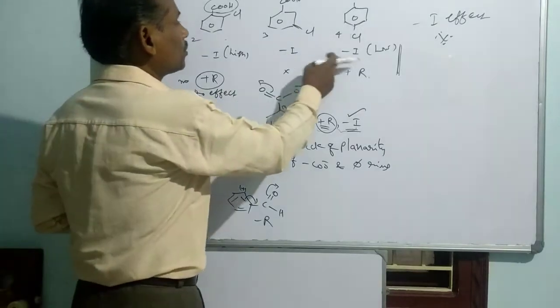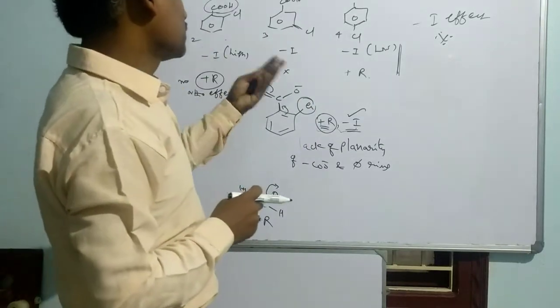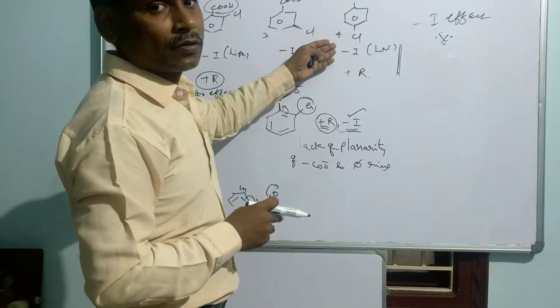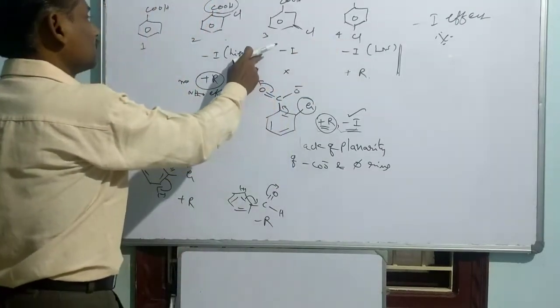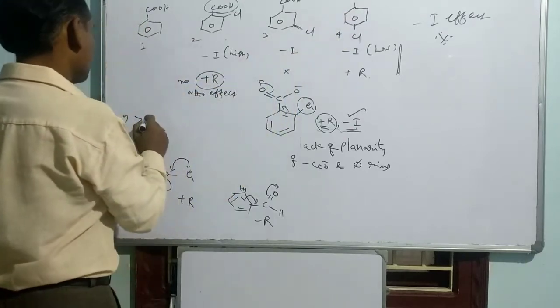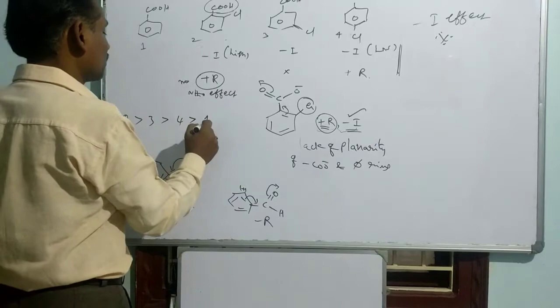Now among these two, in which case is the minus effect maximum? The third one compared to the fourth one. That's why this is more withdrawing compared to the fourth, because the gap increases. So 2 is greater than 3, then 4, and finally 1.